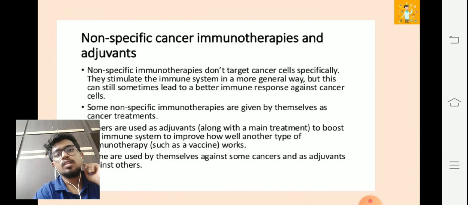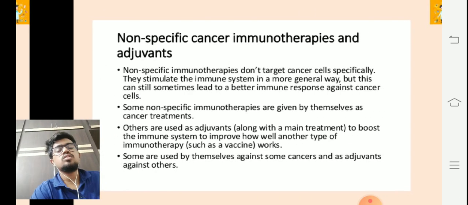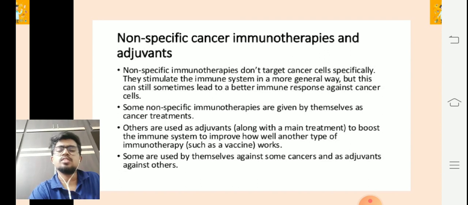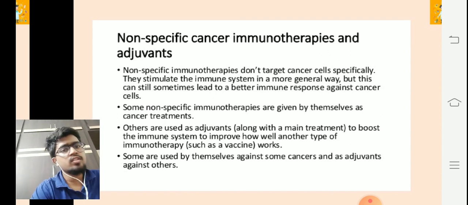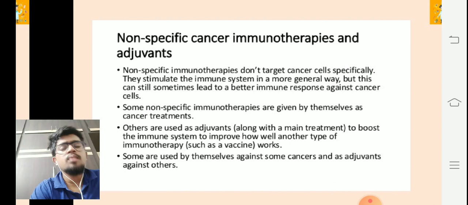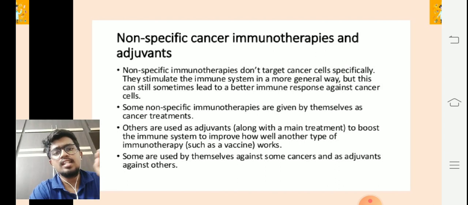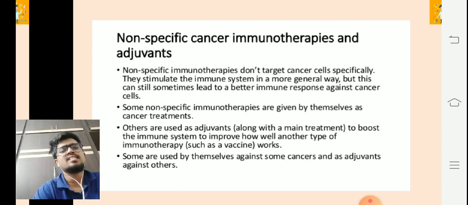Now, talking about the non-specific cancer immunotherapies and adjuvants, there are a few non-specific immunotherapies which we need to discuss. Non-specific immunotherapies don't target cancer cells specifically. They stimulate the immune system in a more generalized way, but this can still sometimes lead to a better immune response against the cancer cells.